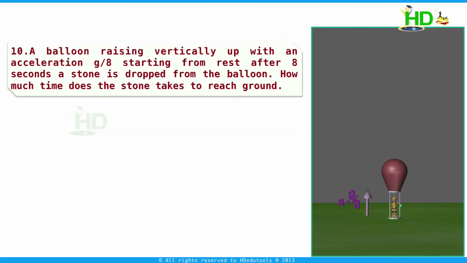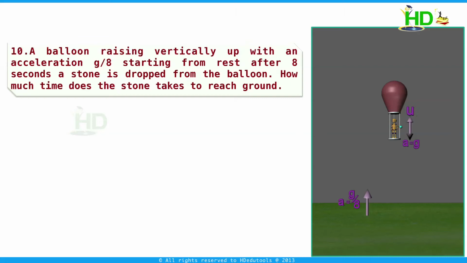The balloon is moving up with acceleration a equal to g by 8. After 8 seconds, when the stone is dropped, the balloon is having some velocity. Due to inertial property, whatever the velocity of the balloon, the stone is having the same velocity.